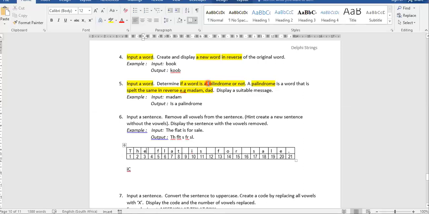So the idea here is to take your original word, find the word in reverse and see if they are equal. If they're equal, then we have a palindrome. So it is the same answer from this one. You get the reverse word and you simply use an if statement because we have to decide if it's a palindrome. It tells you if a word is a palindrome or not. So we're looking at your answer.